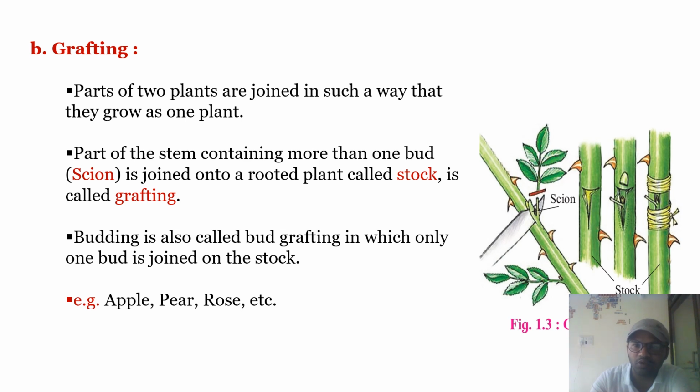In the diagram you can observe the bud is grafted onto the rooted part. What is that? Stock. So the bud is grafted like this in the stock. That is said to be budding, that is bud grafting. Okay. So the examples are apple, pear, rose, etc.